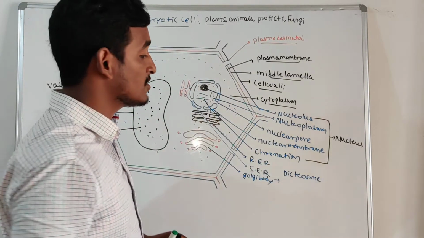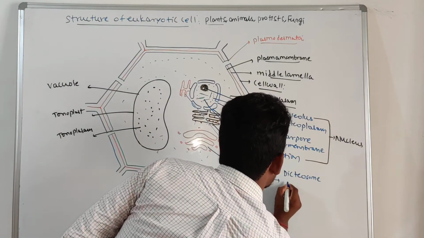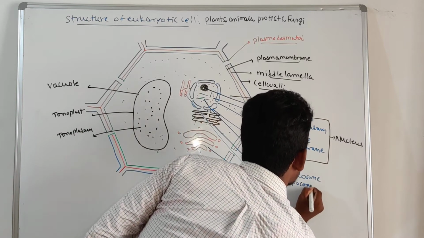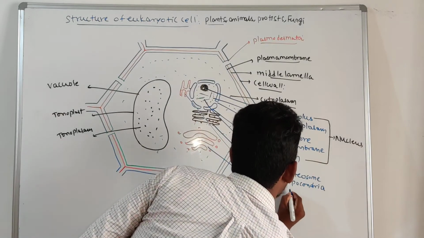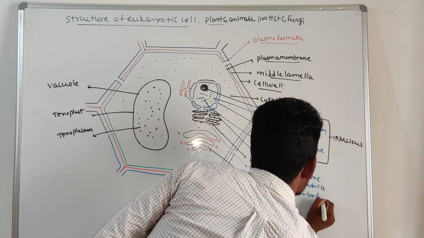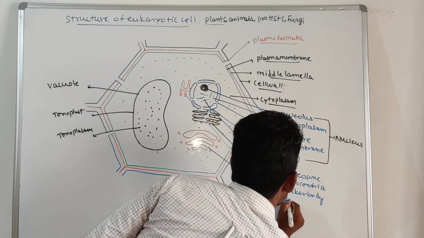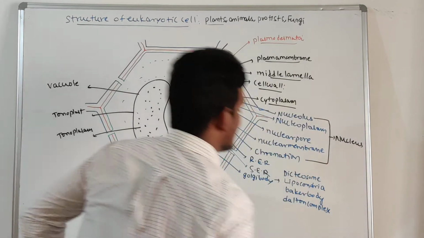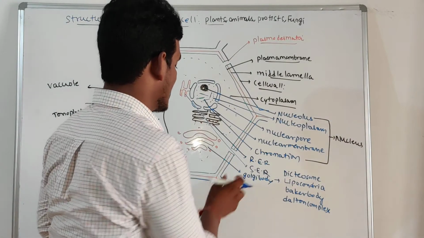Along with dictyosome, some other names related to the Golgi body are lipochondria, Baker body, and Dalton complex. So these are the other names related to the Golgi body.